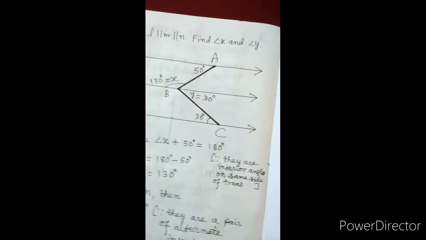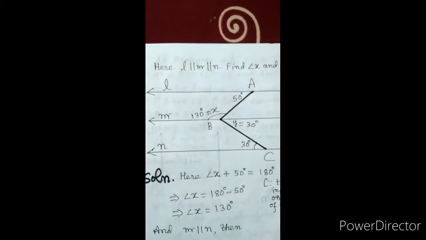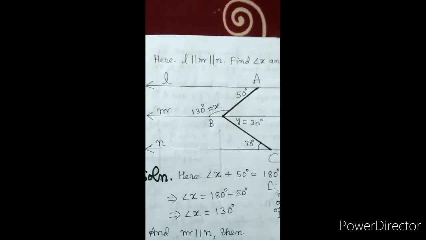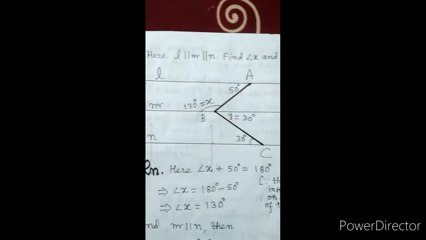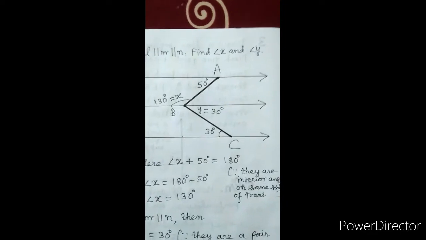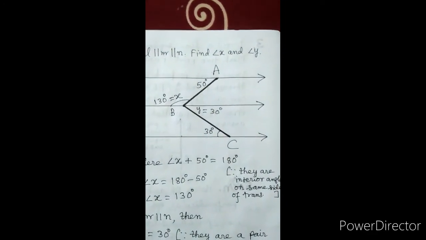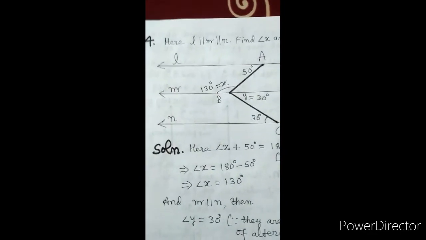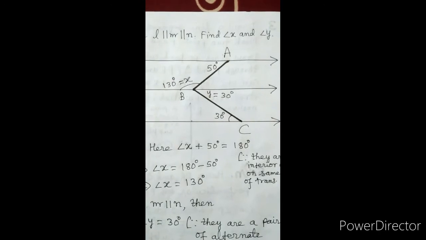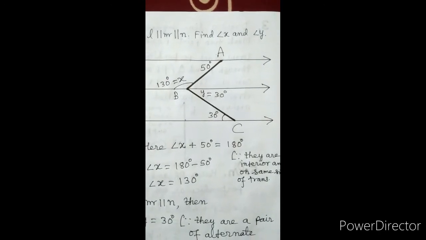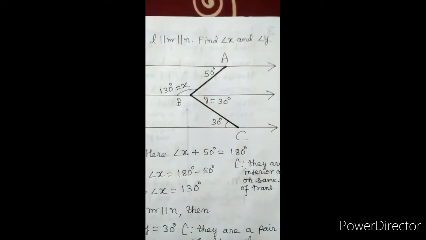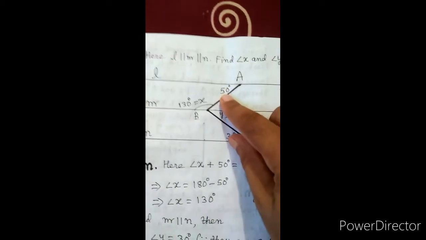Now try to understand the next solution. Question is like this. Here L is parallel to M is parallel to N. Find angle X and angle Y. Figure is like this, L, M, N. We have to find angle X, which is unknown, and Y is also unknown, but value of this angle is 50 degree. It is given.